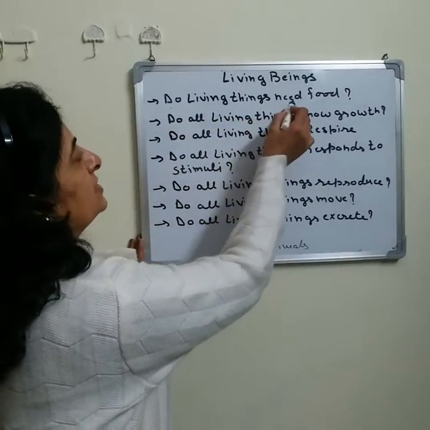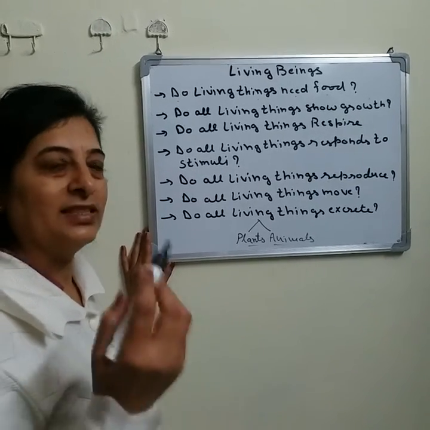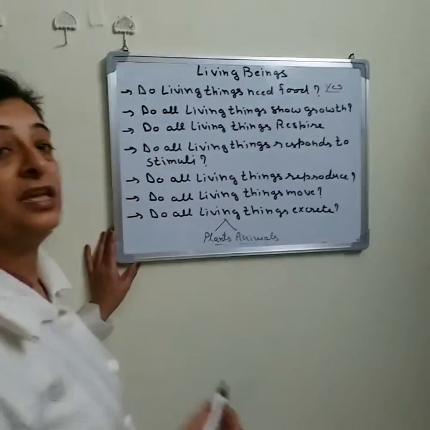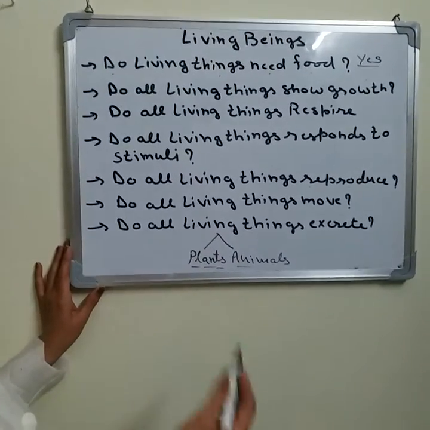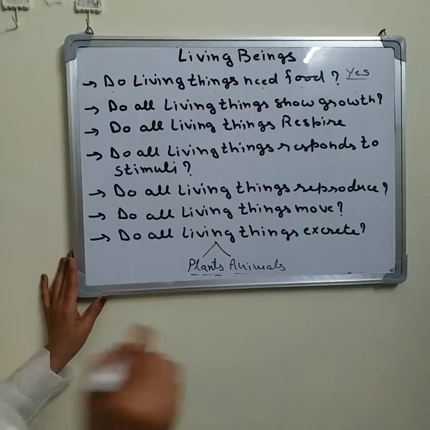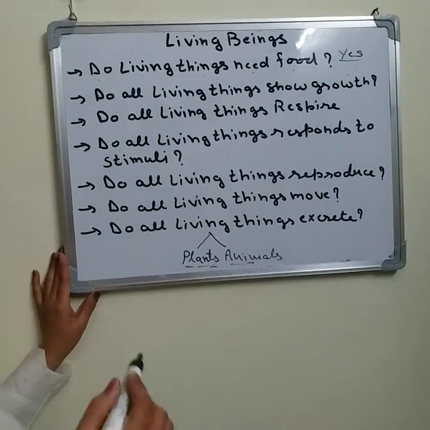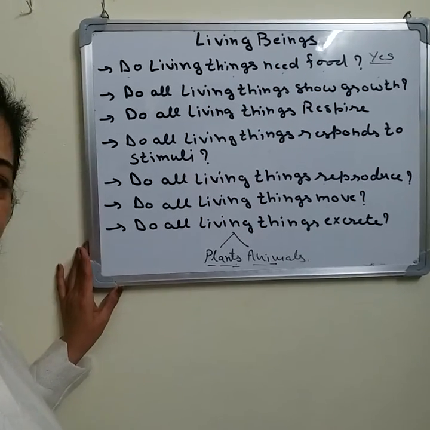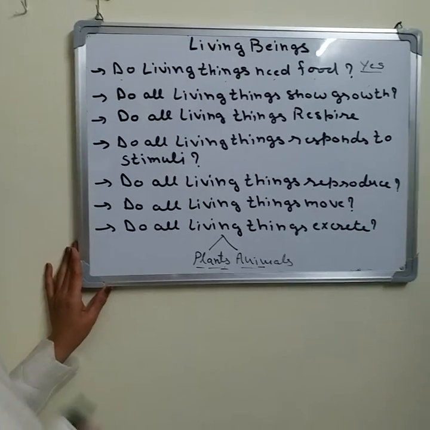The first is for you. Do living things need food? What do you think? The answer is yes. All the living things need food, either plants or animals. Plants are the autotrophs. They make their food themselves through the process of photosynthesis. And animals depend on the plants directly or indirectly for food. So all living things need food. Do the non-living things need food? The answer is no, because non-living things do not need food.